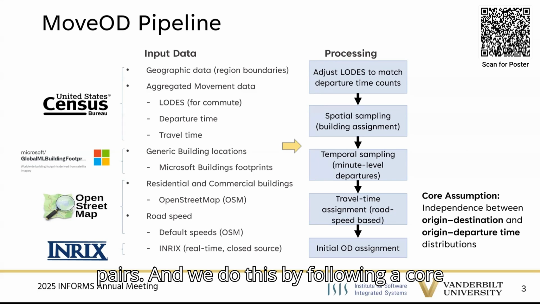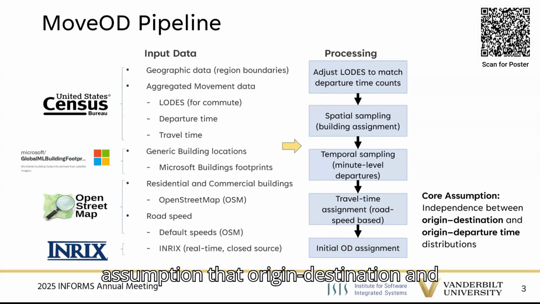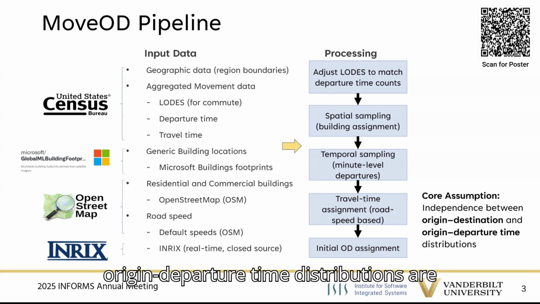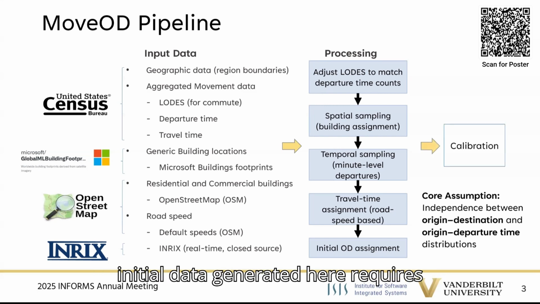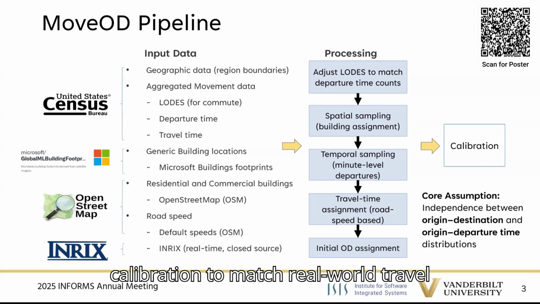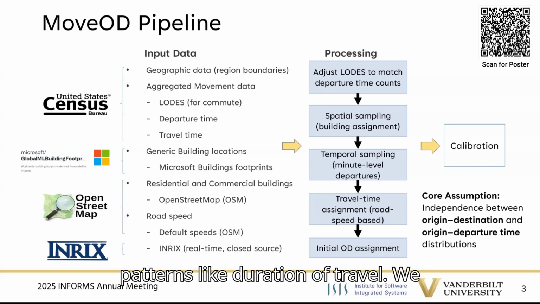And we do this by following a core assumption that origin destination and origin departure time distributions are independent of each other. However, the initial data generated here requires calibration to match real-world travel patterns like duration of travel.